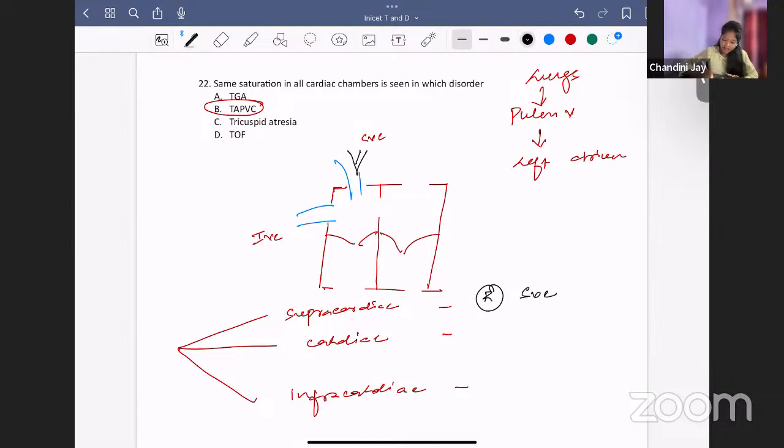Okay. The next, cardiac, is directly into the right atrium. Directly into the right atrium, it will come and empty. Infracardiac is it will empty into the portal vein. It will empty into the portal vein.